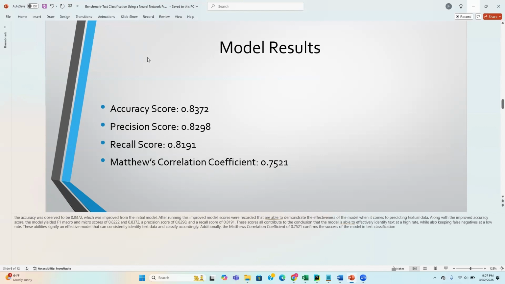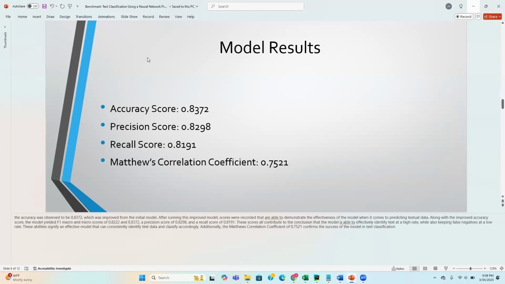With this in mind, we can move forward to our model results, where we observed an accuracy score of 0.8372, a precision score of 0.8298, a recall score of 0.8191, and a Matthews correlation coefficient of 0.7521. All of these scores recorded are able to demonstrate the effectiveness of the model when it comes to predicting textual data.